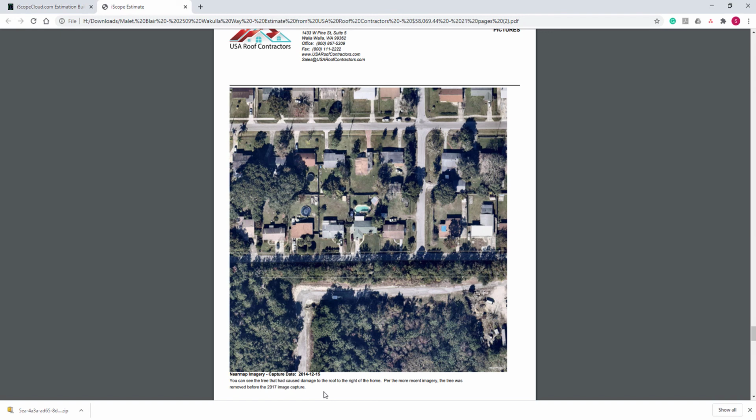Part 2 of this video is limited to discussing where to go in your Nearmap account to set up the Nearmap API for use inside of iScope, and also how to set up the API inside of iScope itself so that the imagery from your Nearmap account will import directly into your iScope account.